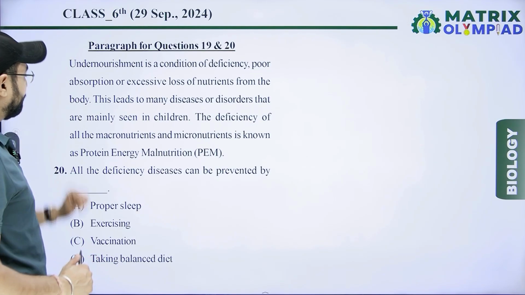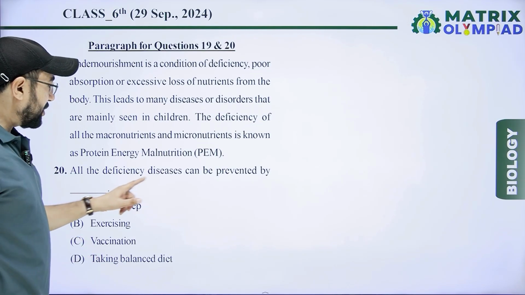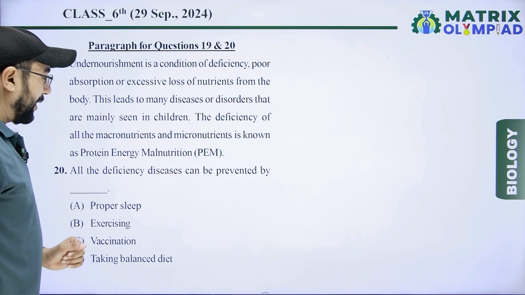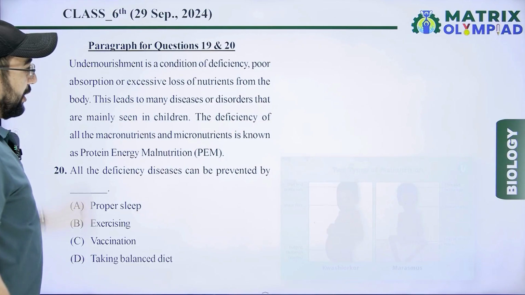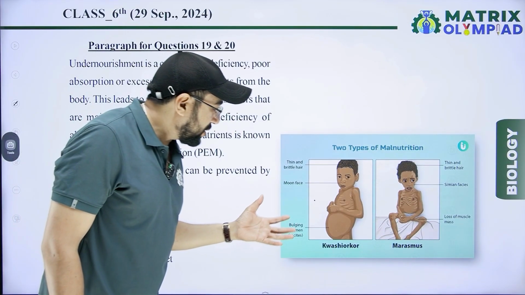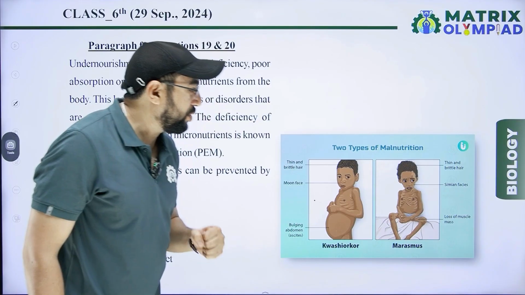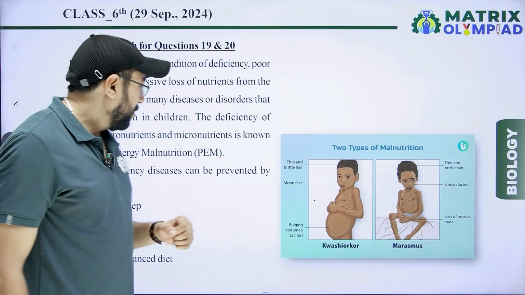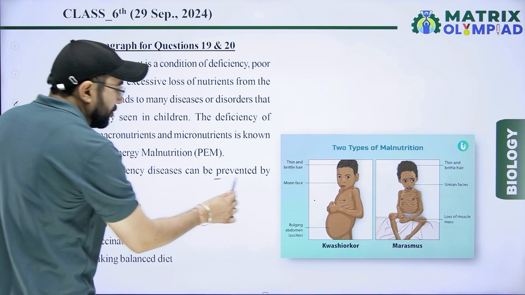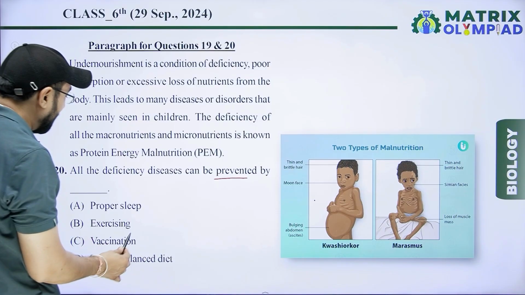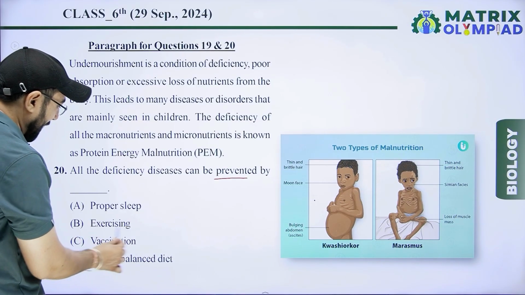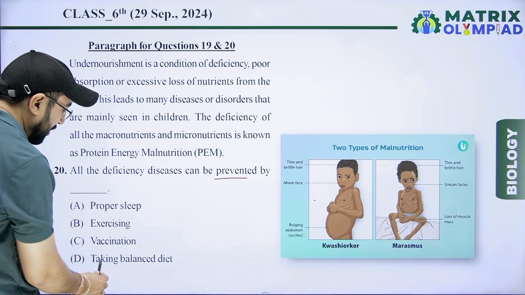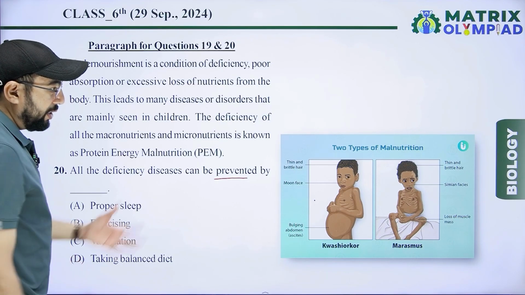Next question is, all the deficiency diseases can be prevented by, deficiency causes kwashiorkor and marasmus, so many diseases. So these diseases are prevented by proper sleep, exercising, vaccination, taking balanced diet.